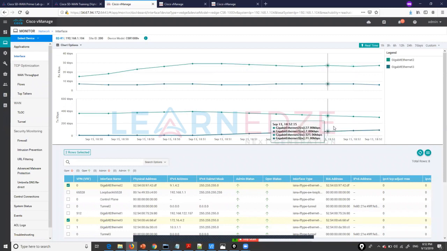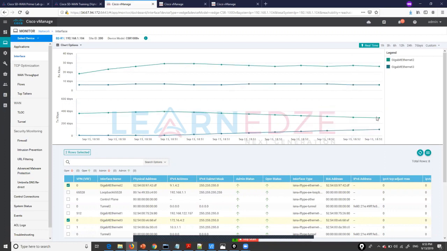So you see the traffic is increasing on Gigabit Ethernet 3, and similarly reducing on the other link. So we will see the crossover between these two interfaces.